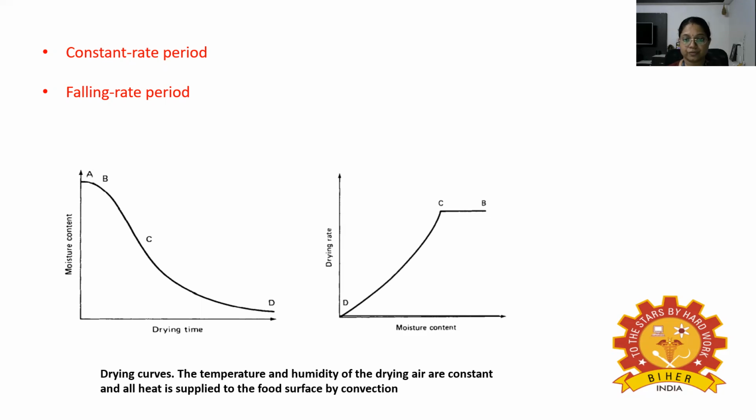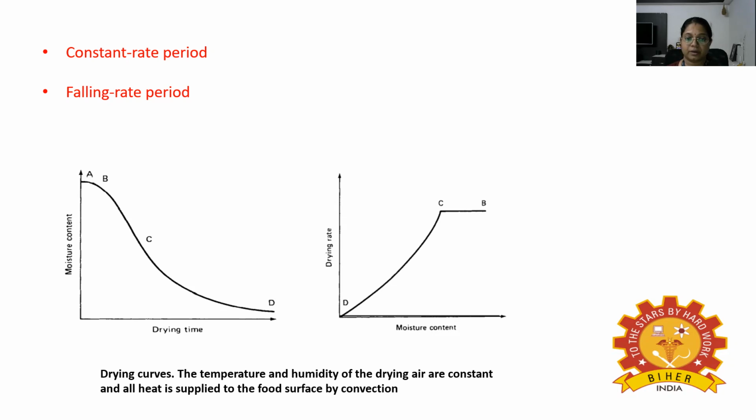So different areas of the food surface dry out at different rates. So overall, the rate of drying declines gradually towards the end of the constant rate period. Next, we'll see about the falling rate period. When the moisture content of the food falls below the critical moisture content, the rate of drying slowly decreases until it approaches zero value at the equilibrium moisture content. That is, the food comes into equilibrium with the drying air. This is known as the falling rate period.